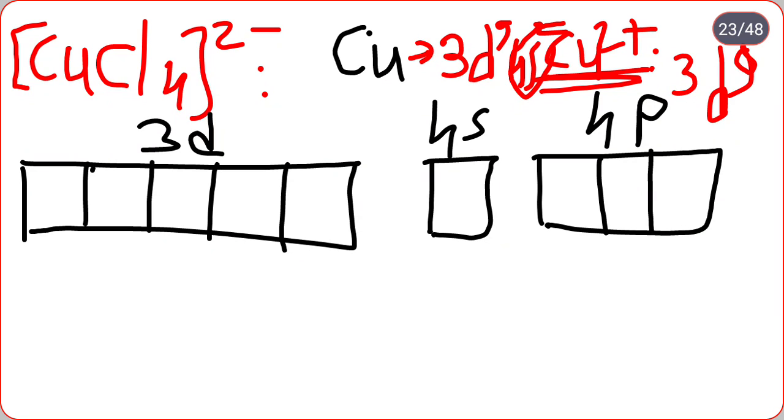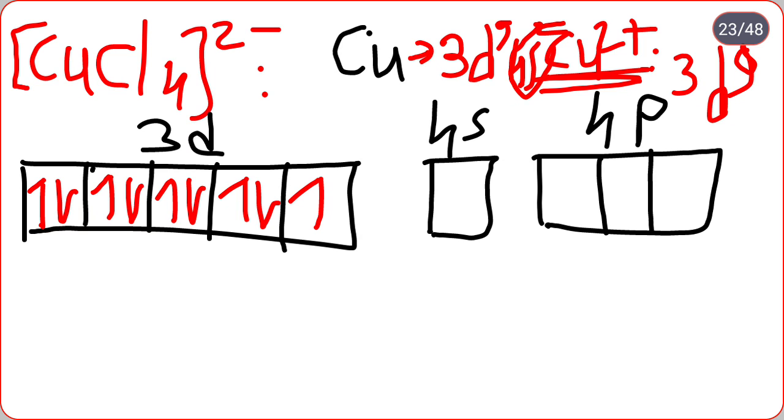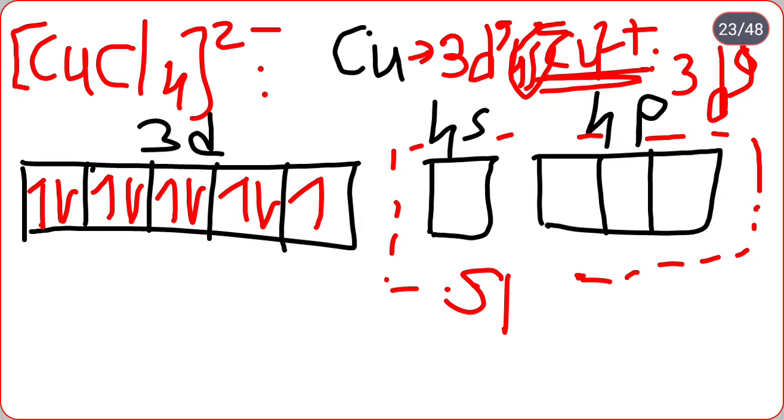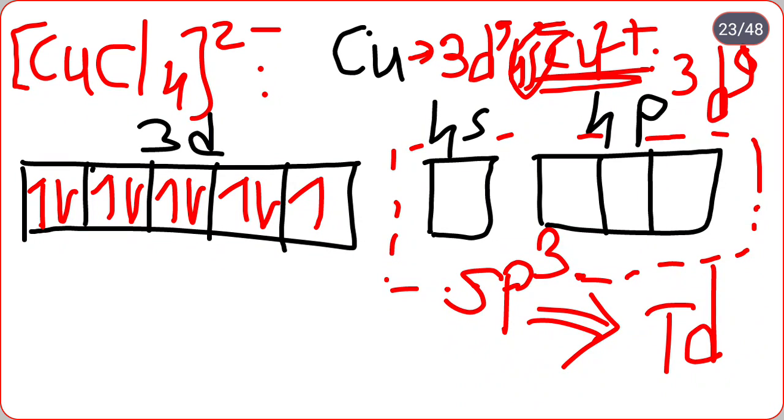3d9. Okay, so we put the electrons in the orbitals of 3d9, 1 2 3 4 5 6 7 8 9. Okay, and this one 4s and three 4p orbitals are available for hybridization, it undergoes sp3 hybridization. sp3 hybridization means geometry is tetrahedral. Okay, it contains one unpaired electron.